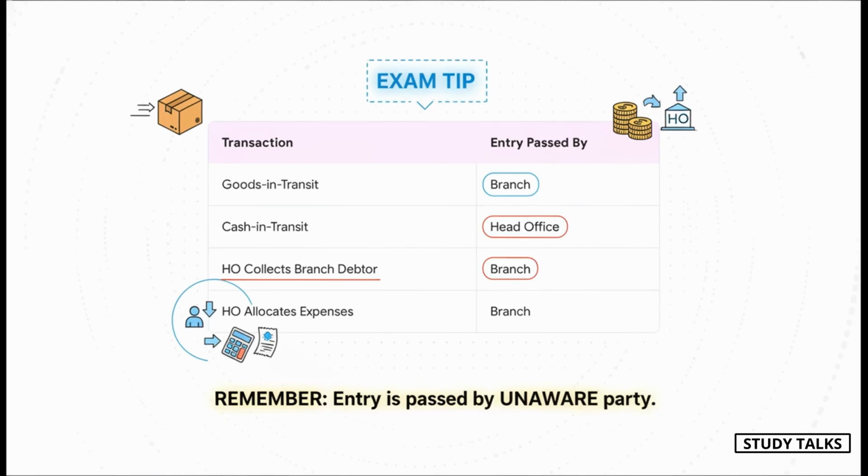So who actually makes the adjustment entry? The rule is so simple but so powerful. Just remember this: the entry is always passed in the books of the party that is unaware of the transaction. Think about it. If goods are in transit, the head office knows it sent them, right? The branch is the one in the dark, so the branch has to pass the entry. If cash is in transit from the branch to the HO, the branch knows it sent the money. The head office is the one that doesn't know it's coming yet, so the head office passes the entry. If you understand this logic, you'll never get it wrong.